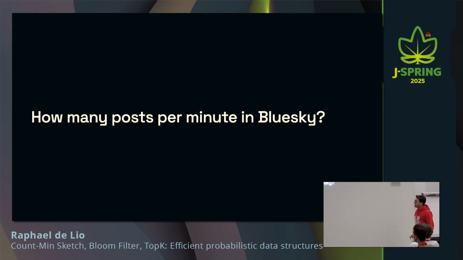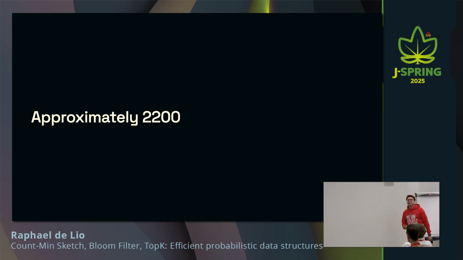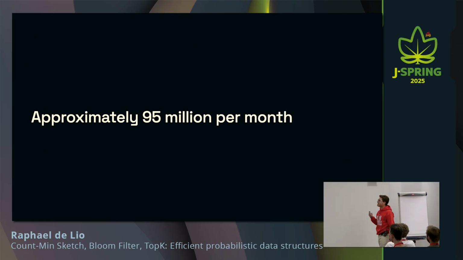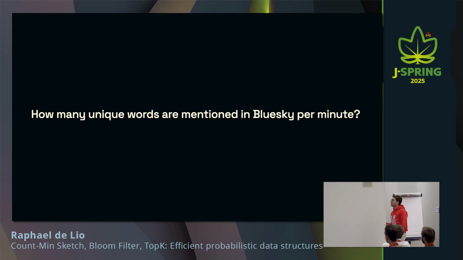So I want to ask you these questions now that you probably don't know the answer, so I'm going to answer for you as well, don't worry. But basically, how many posts per minute do you think are in Bluesky today? Approximately 2,200. Doesn't sound like much, but then you think about a month, for example, you're talking about 95 million posts per month. It's a lot. It's a huge data stream, which is very nice for me because I can use it to showcase these probabilistic data structures that I'm going to be talking about in just a few minutes.